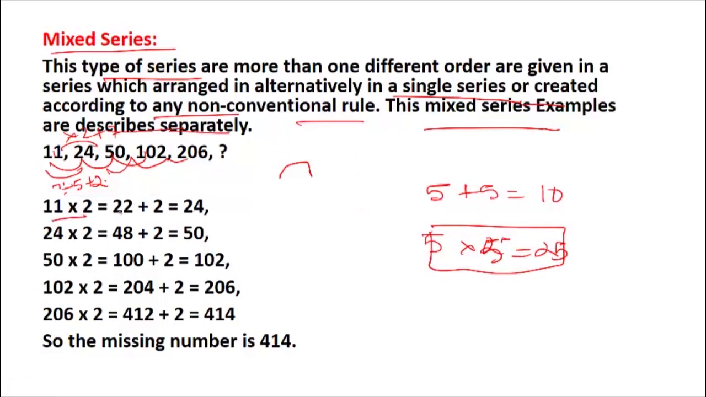So 11 into 2 will give you 22. If you add 2, it will become 24. Similarly, 24 into 2 would give you 48. If you add 2, it will become 50. Again 50 into 2 would give you 100. If you add 2, it would be 102. And again 102 into 2 would give you 204, plus 2 would give you 206. Then 206 into 2 will give you 412, plus 2 will give you 414. So the missing number would be 414.